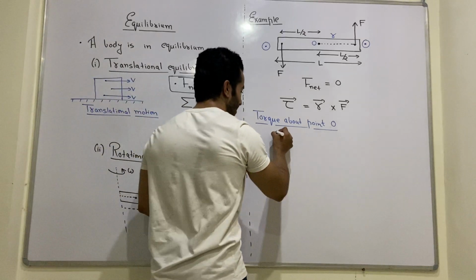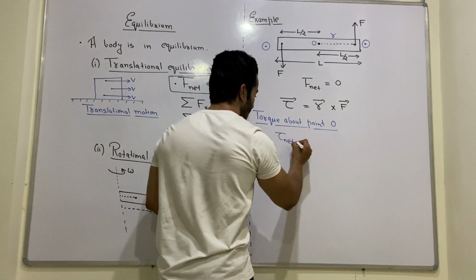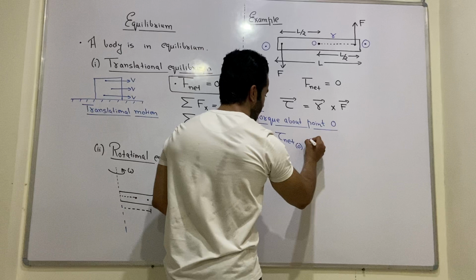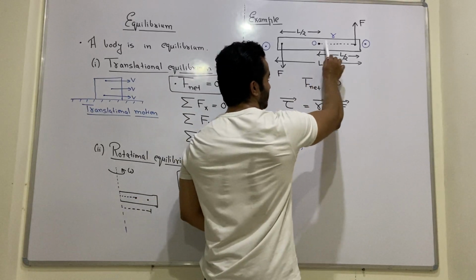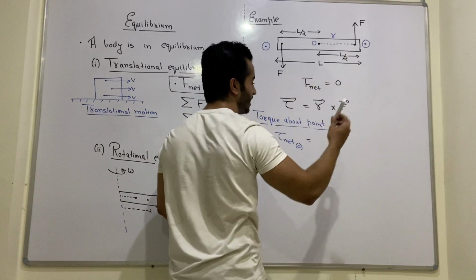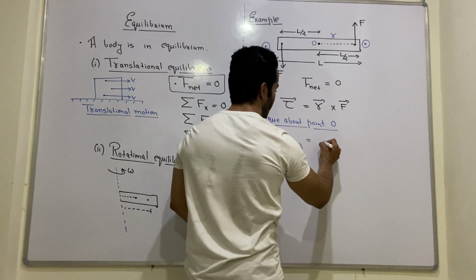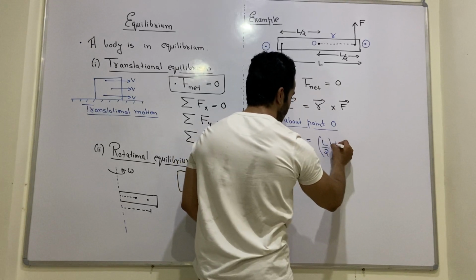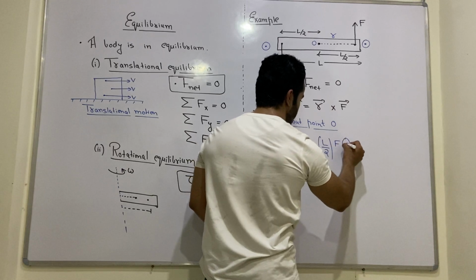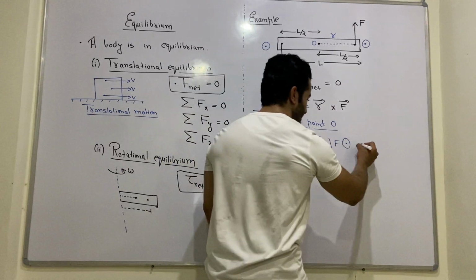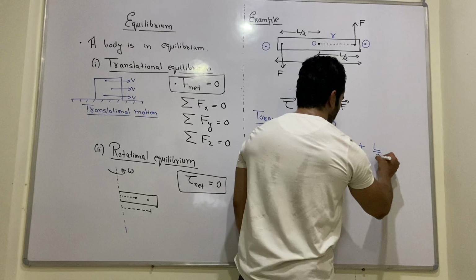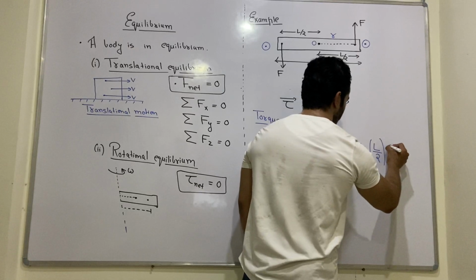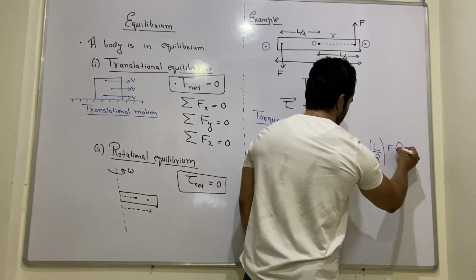Now the net torque about point O, since the angle is 90 degrees, so sin 90 is 1, will be L by 2 into F, and the direction is outside the board, plus L by 2 into F, and also the direction is outside the board.